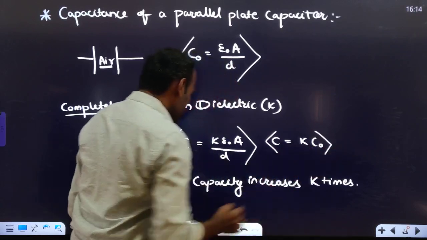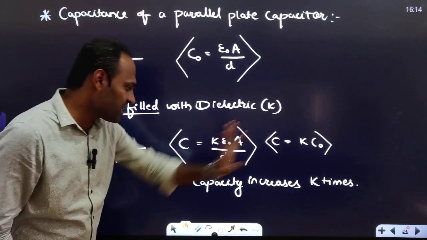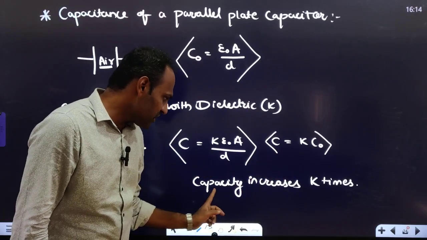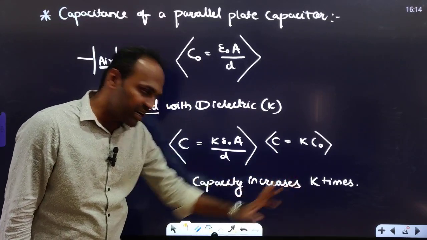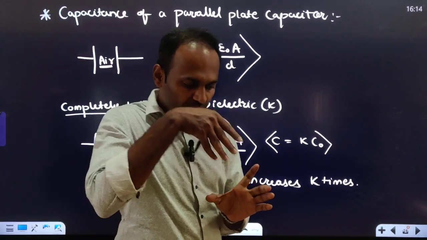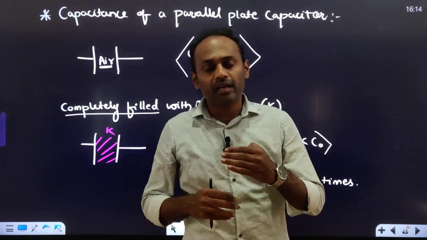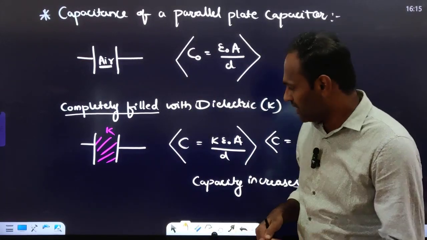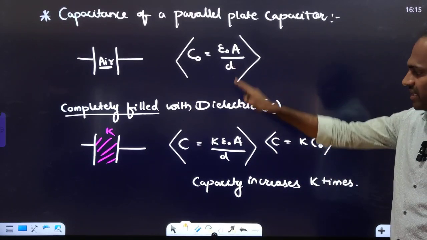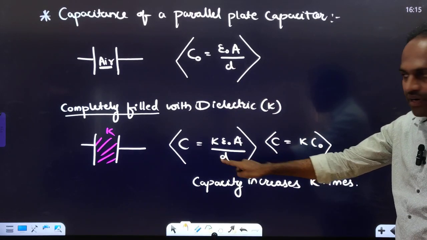So by inserting the dielectric, what happened? The capacitance got increased. How many times did it increase? K times it got increased. So if you put some dielectric medium in between the capacitor plates, the capacitance of that capacitor will increase. How many times will it increase? K times it will increase. So capacitance of air capacitor, capacitance of completely filled capacitor.